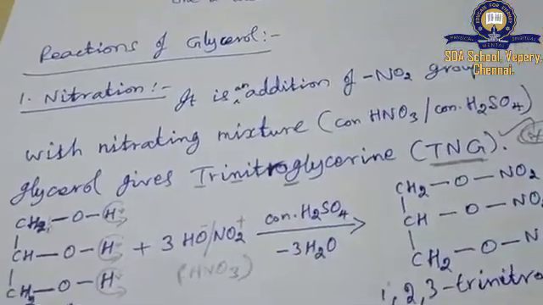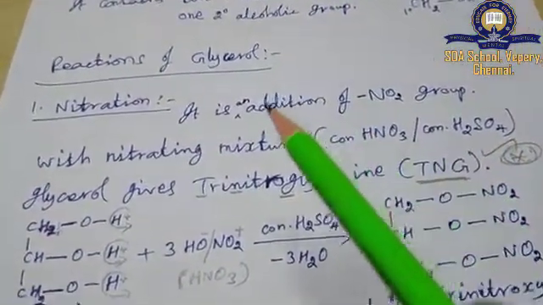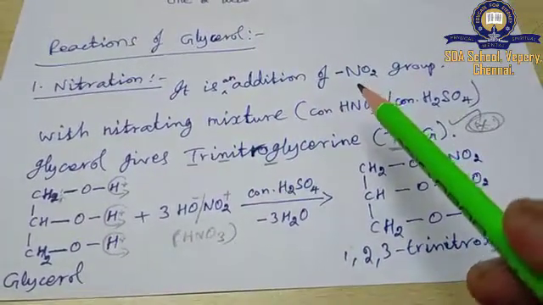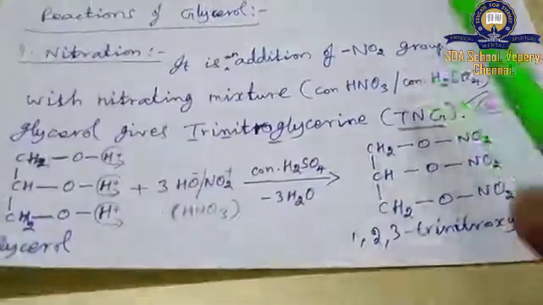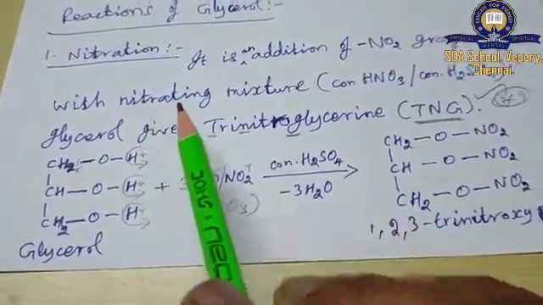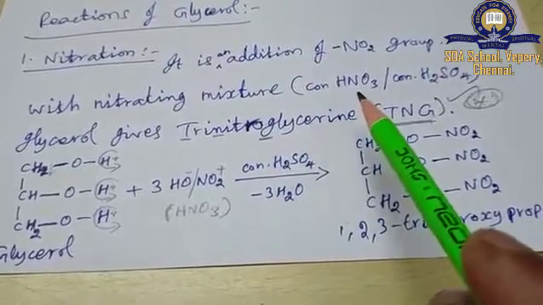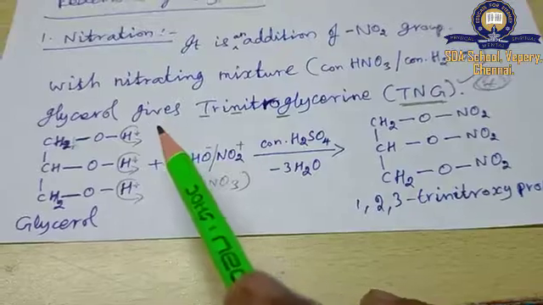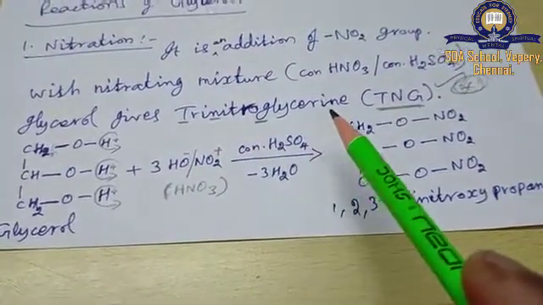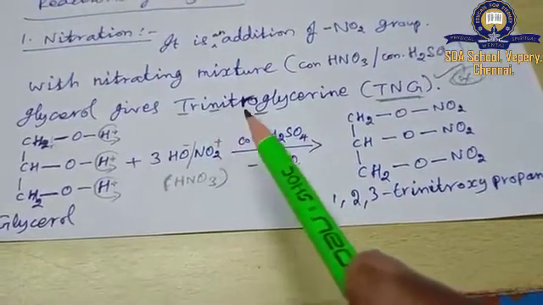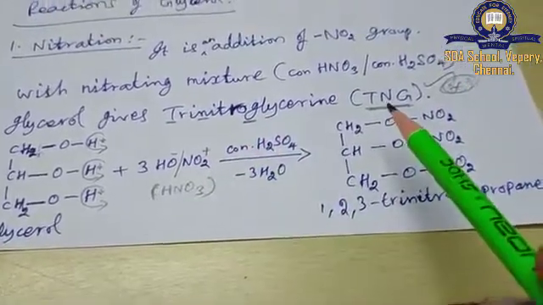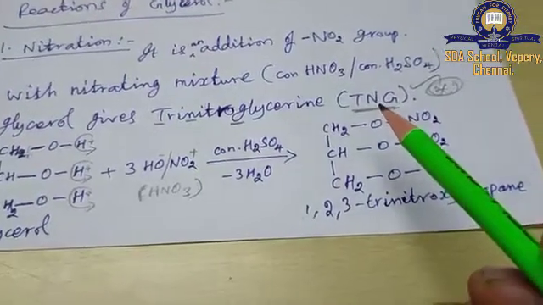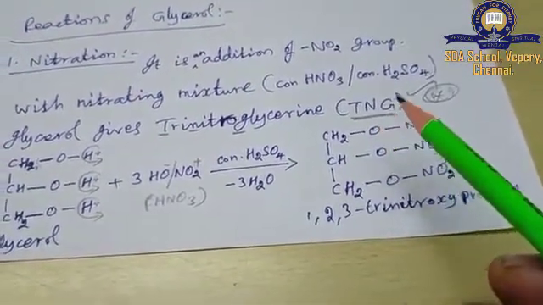Next we move to the reactions of glycerol. The first one is nitration. It is the addition of a nitro group, that is NO2 group, on glycerol. With the nitrating mixture of concentrated nitric acid and sulfuric acid, glycerol gives trinitroglycerine, that is TNG. This is an important compound. They may ask in a 3 mark or 2 mark question, what is TNG.